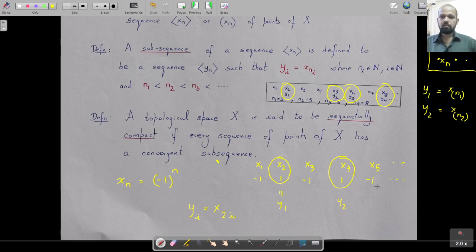In fact, it's the constant sequence 1, so it converges to 1. So that should explain to you what is meant by sequence, subsequence and convergent subsequence. That's just a recalling actually.